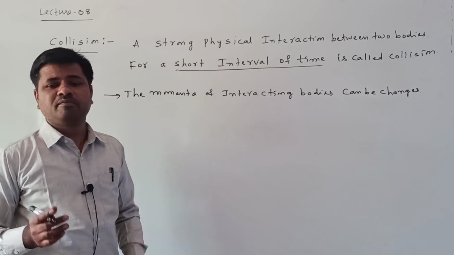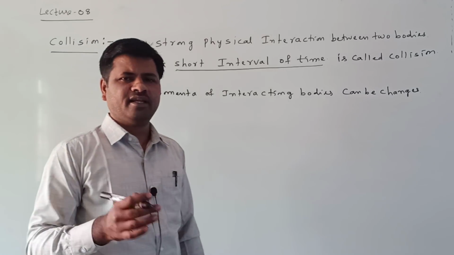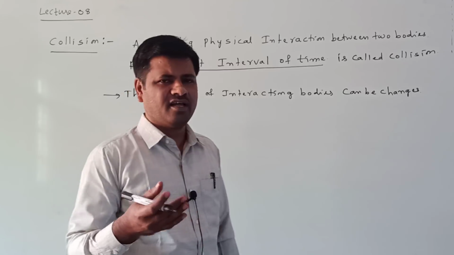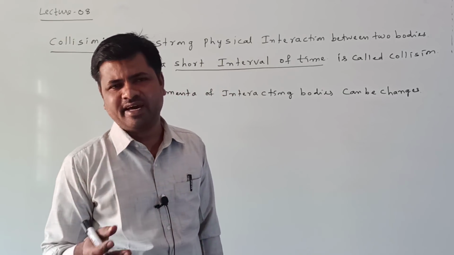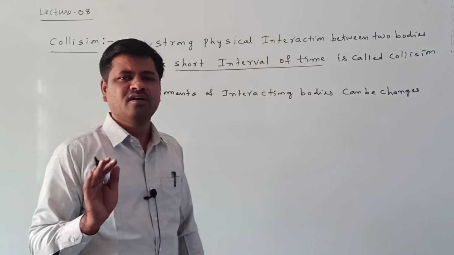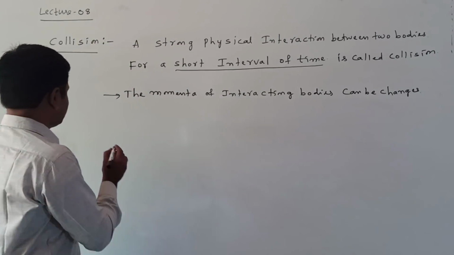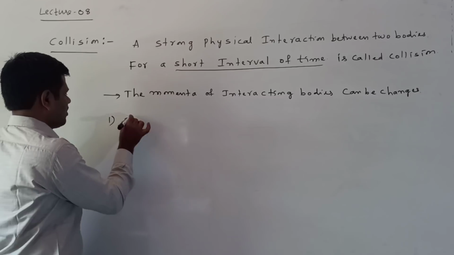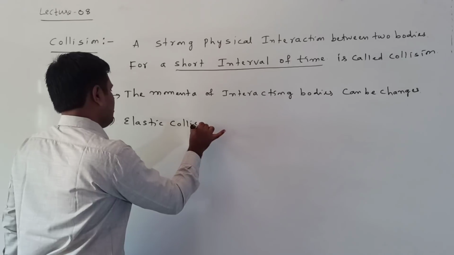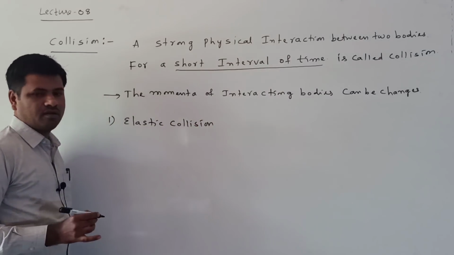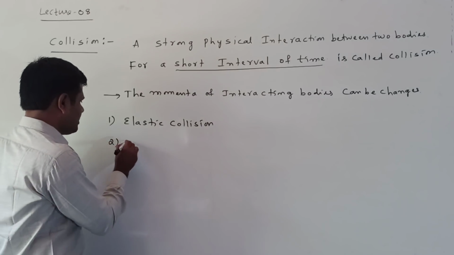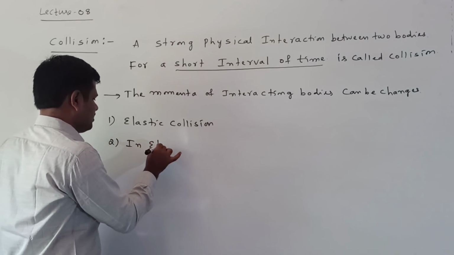Collisions are mainly classified into three categories: perfectly inelastic, perfectly elastic and so on, but that confusion is not required. Simply, we can take two types of collisions. First one is called an elastic collision. The second one is called an inelastic collision.